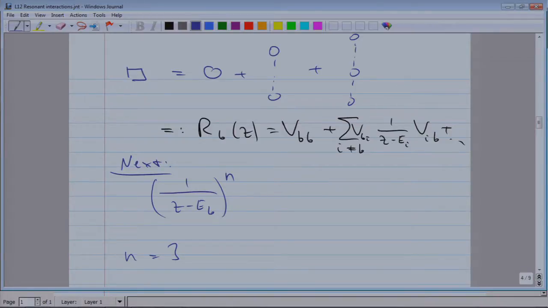Okay, the question is, do we have to now define pentagons and hexagons? Do we have to find more and more symbols for more and more complicated sums?